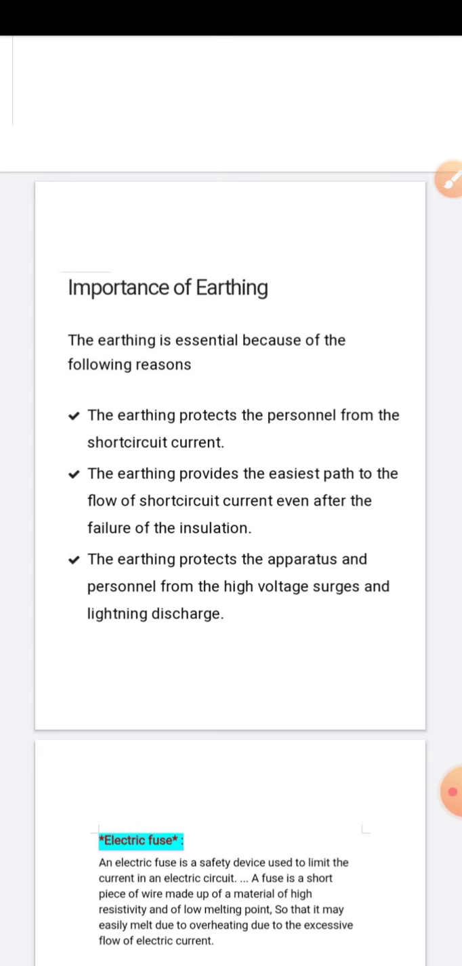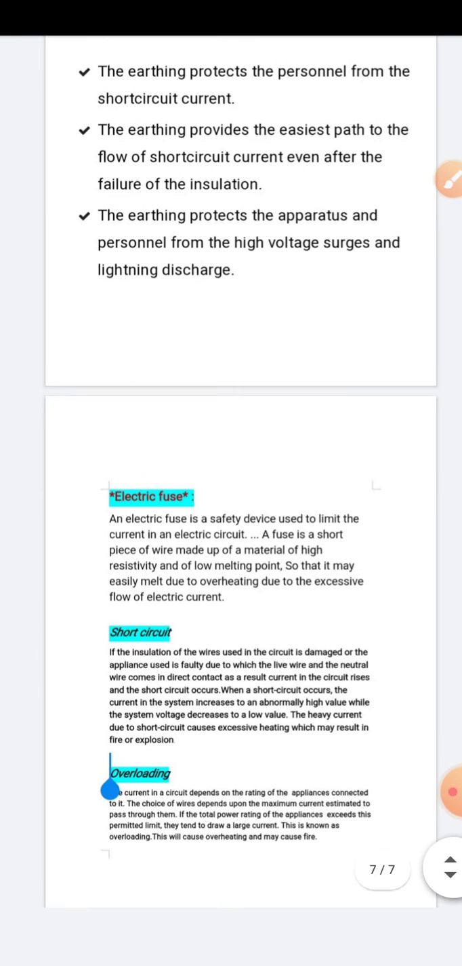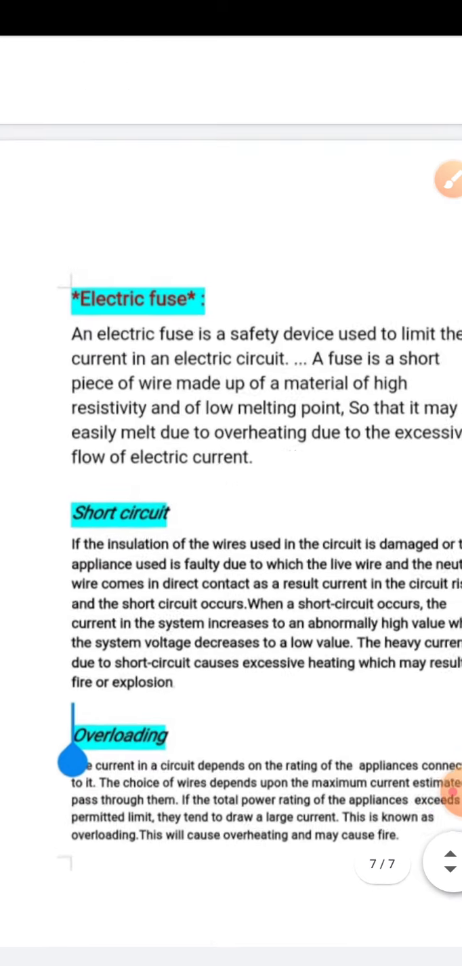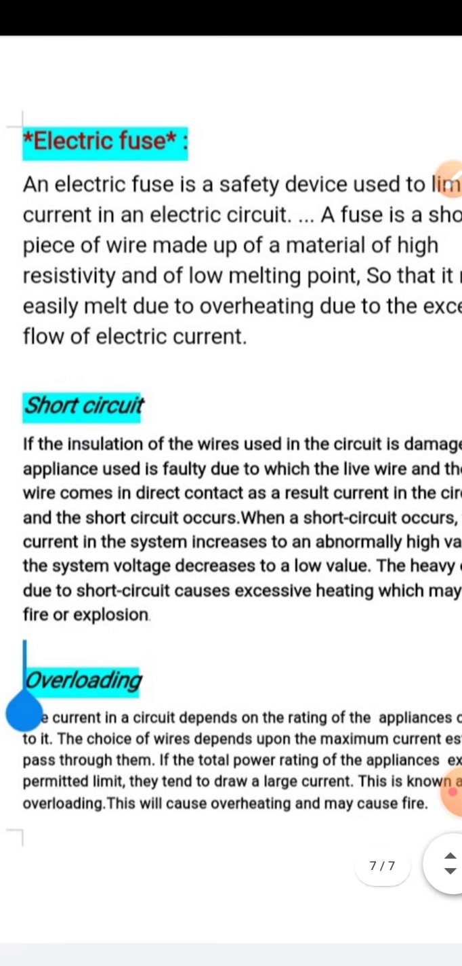Means if your wires are of very low quality, and due to that they get broken somewhere, then also the earth wire will give them the easiest path through which the heaviest current can flow. Earthing protects the apparatus from high voltage surges and lightning discharge. Okay, next is your electric fuse. I talked already about this electric fuse, and after this the term is short circuit.